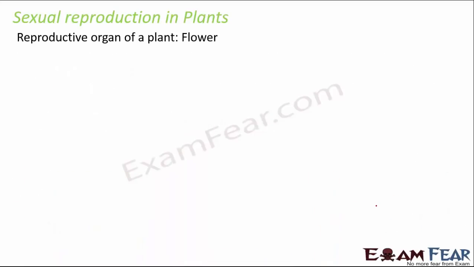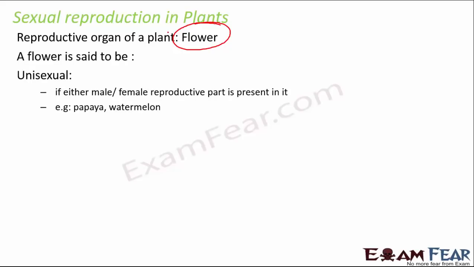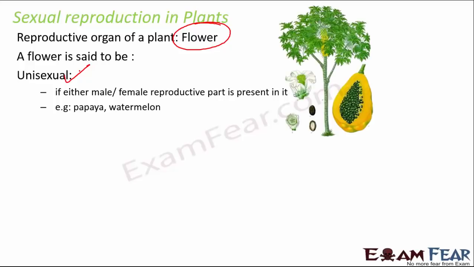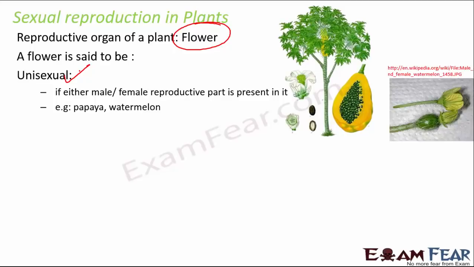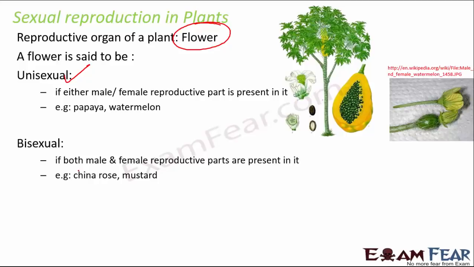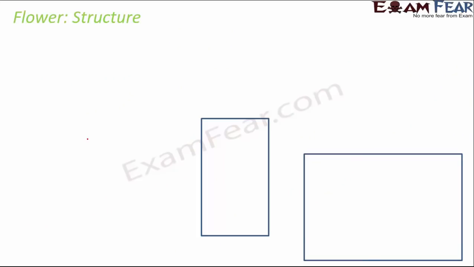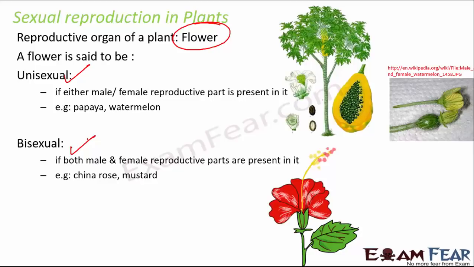Now let's talk about sexual reproduction in plants. In plants, the reproductive organ is a flower. You have two categories of flower. One is unisexual, where you have either the male or the female reproductive part in a flower. So the flower has either the male part or the female part, for example papaya, watermelon. Whereas you might come across flowers which have both the male and the female reproductive parts within them, for example China rose or mustard. So these are the two types of flowers.